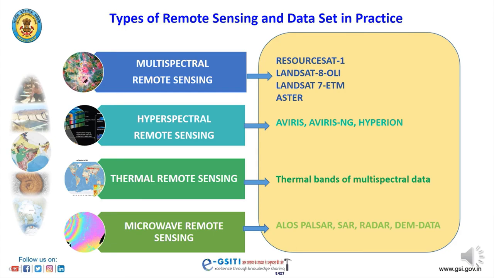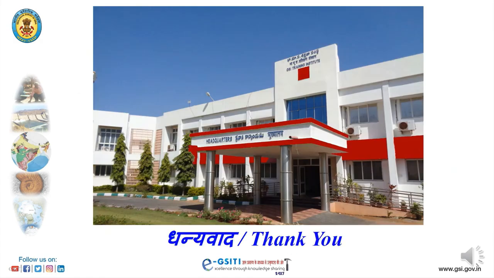Data sets in practice: ResourceSat-1, Landsat 8 OLI, Landsat 7 ETM, and ASTER data are examples of multispectral remote sensing. AVIRIS-NG and Hyperion are examples of hyperspectral remote sensing. Thermal bands of multispectral data are examples of thermal. ALOS PALSAR, SAR, radar, and DEM data are examples of microwave remote sensing.